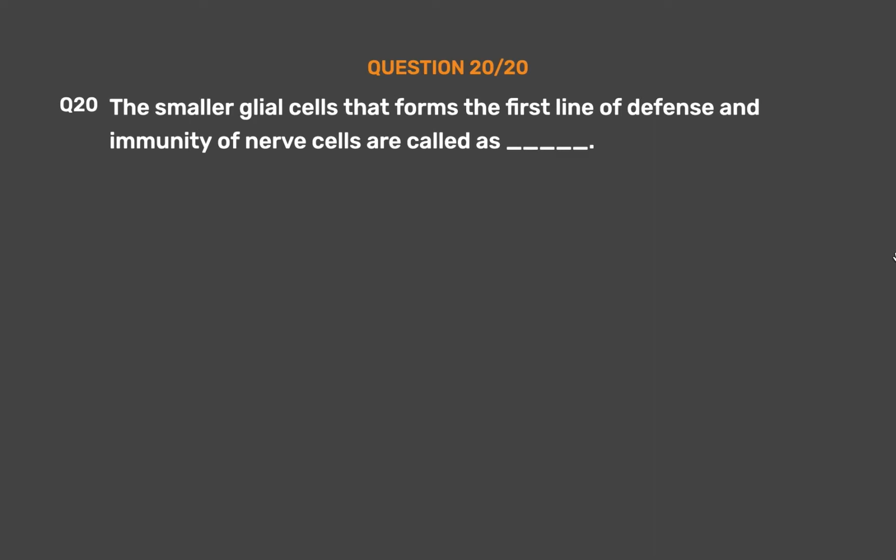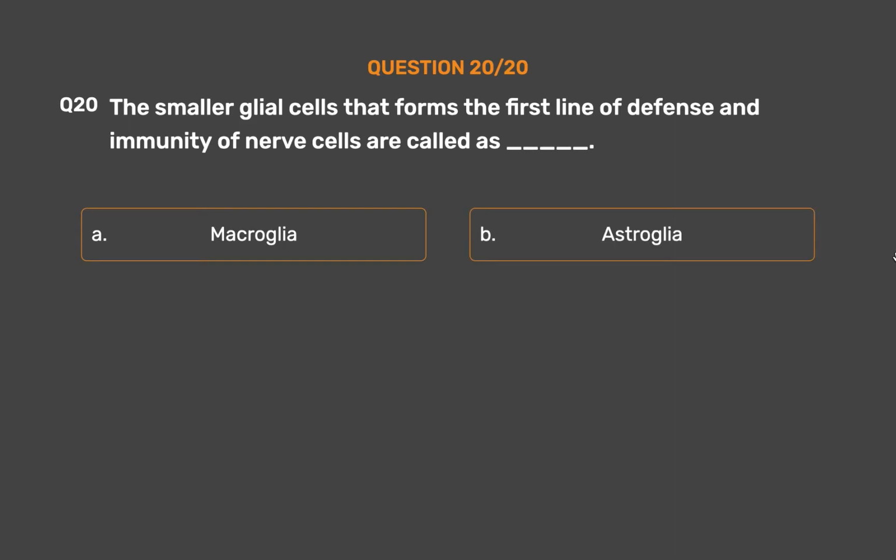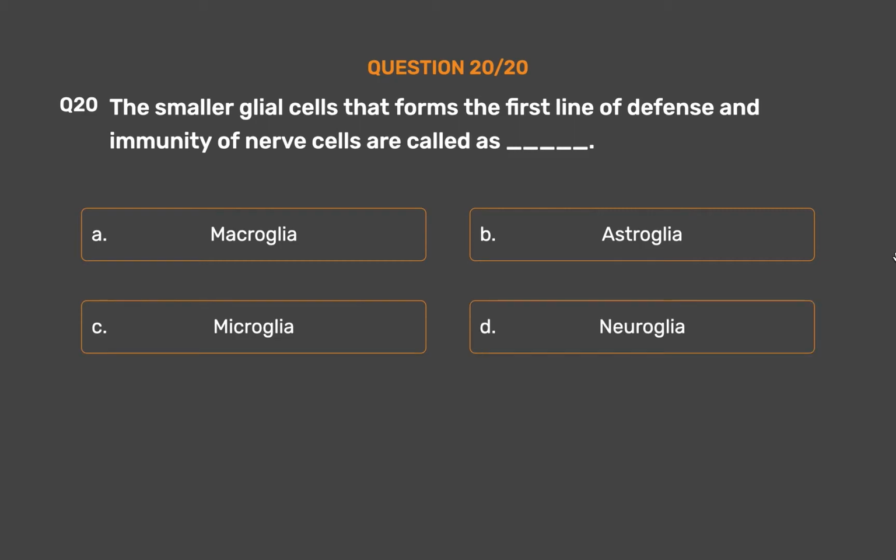Question number 20. The smaller glial cells that form the first line of defense and immunity of nerve cells are called as blank. Option A, macroglia. Option B, astroglia. Option C, microglia. Option D, neuroglia.